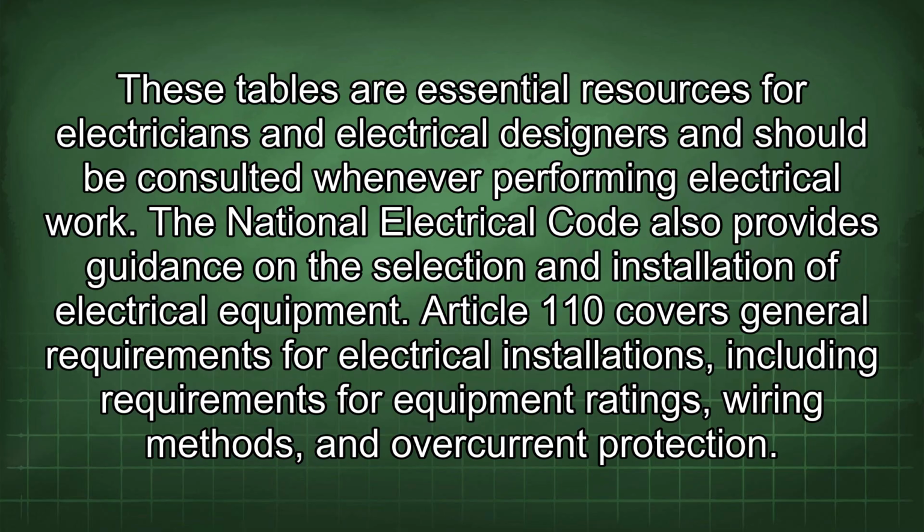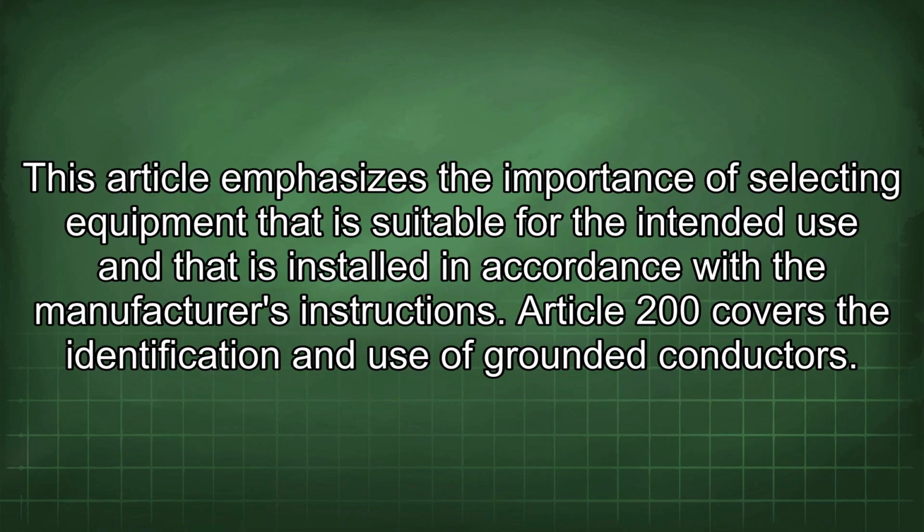The National Electrical Code also provides guidance on the selection and installation of electrical equipment. Article 110 covers general requirements for electrical installations, including requirements for equipment ratings, wiring methods, and overcurrent protection. This article emphasizes the importance of selecting equipment that is suitable for the intended use and that is installed in accordance with the manufacturer's instructions.